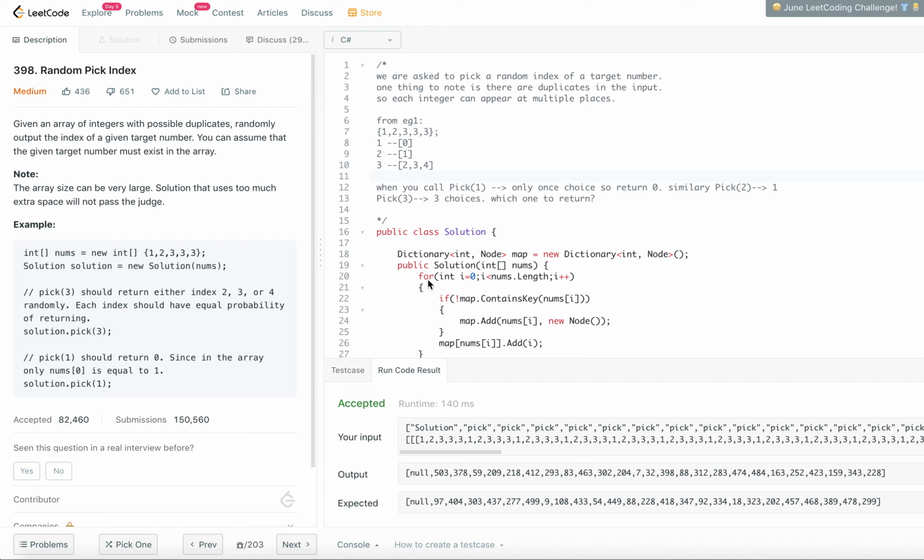Today's problem is random pick index. Given an array of integers with possible duplicates, randomly output the index of given target number. You can assume that the given target number must exist in the array.